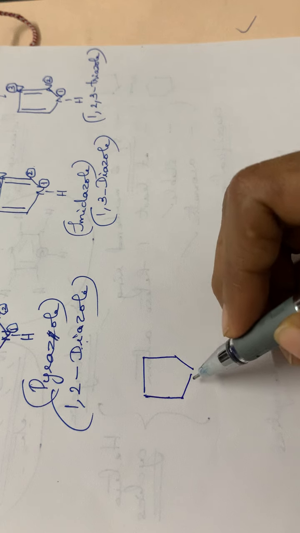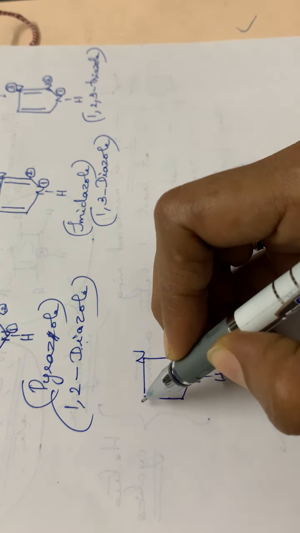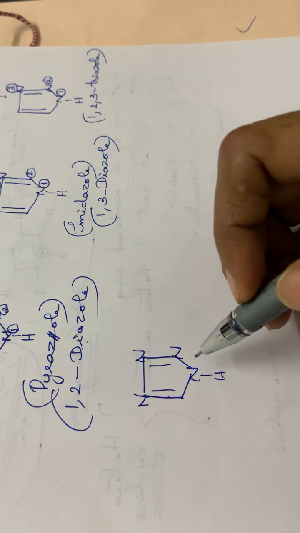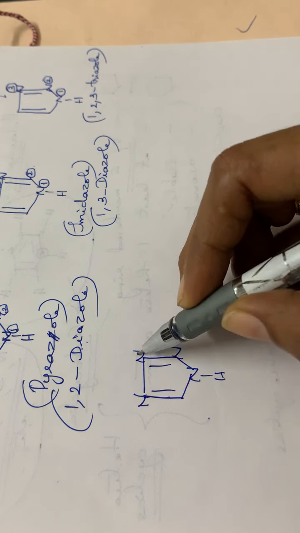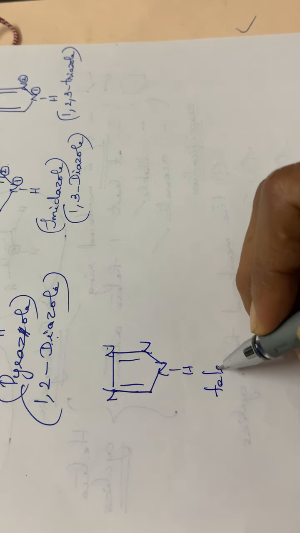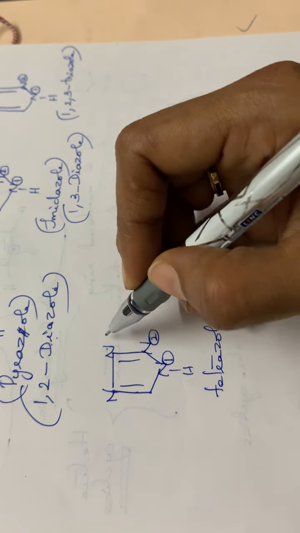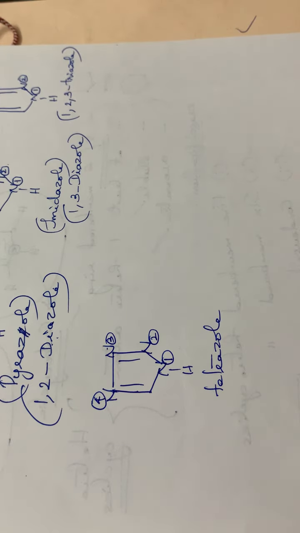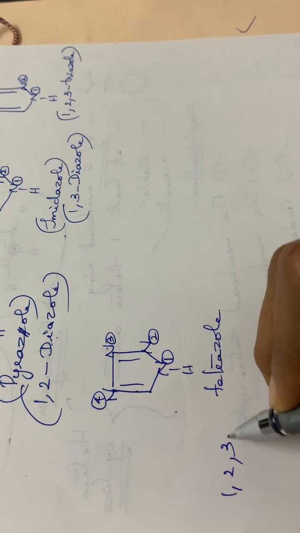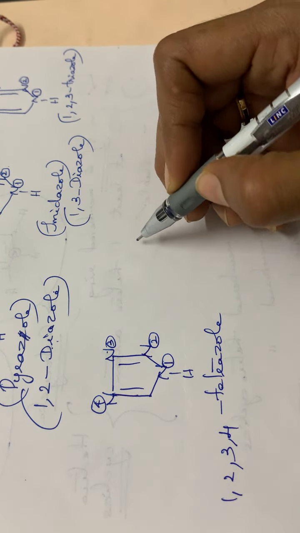Again 5-membered ring, then NH, then here nitrogen atom, here nitrogen atom, here nitrogen atom. Okay, again two double bonds. So here, what is the compound? See here, how many nitrogens are there? 4, isn't it? So it is called a tetrazole. 4 nitrogens are there. Then nomenclature 1, 2, then 3, 4, isn't it? So the compound is called 1,2,3,4-tetrazole. Okay. Then another compound.